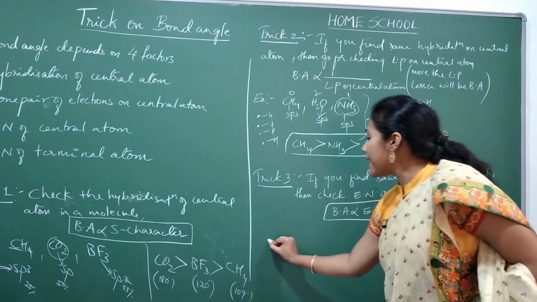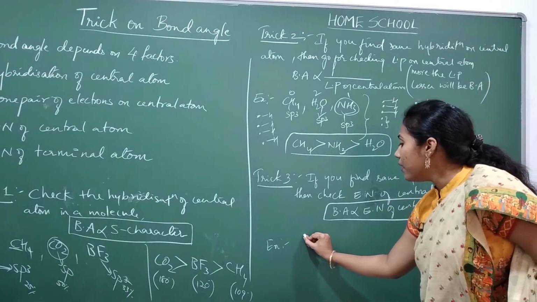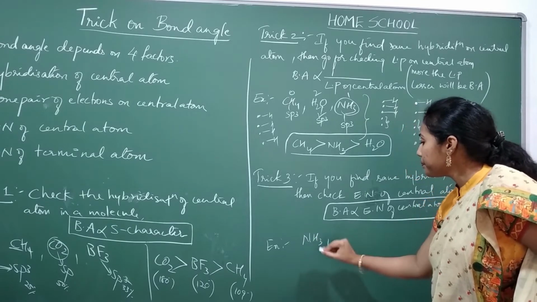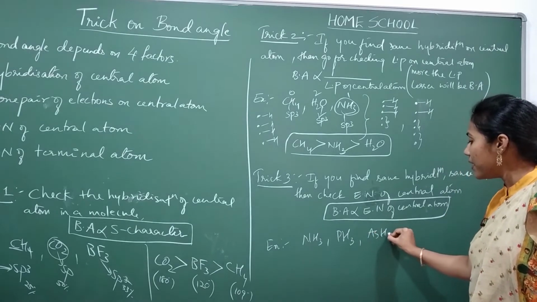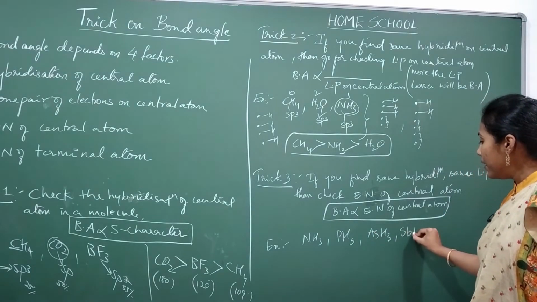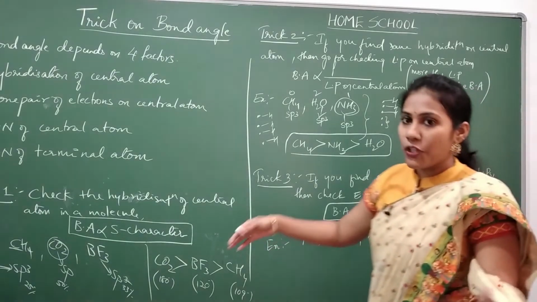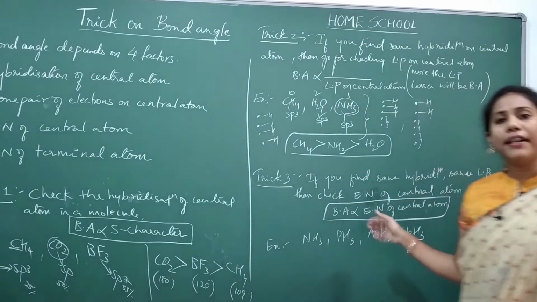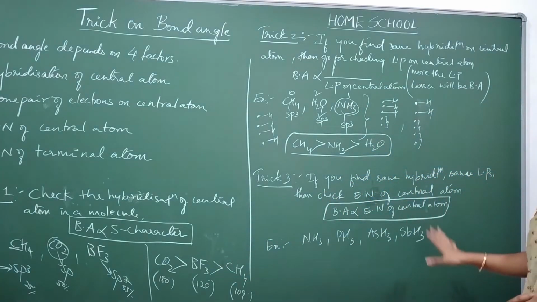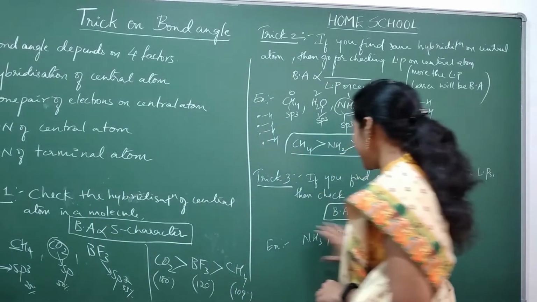Say for example, we have molecules NH3, then PH3 phosphine, AsH3, SbH3. So these are the 4 molecules I have. I want to check their bond angles, which of them has maximum and which has least, or I told you to arrange in the decreasing order of their bond angle. Now what is the first thing that should click in your mind? Trick number 1, check their hybridization first.